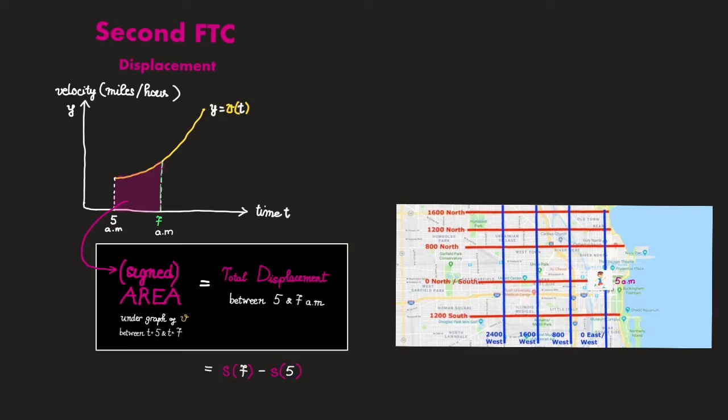So when are they not the same? Well, imagine that at 5 a.m. you start here and then you run forward a little bit. But then you suddenly realize that you need to pee, so you had to run back home at the starting position. And that happens to be exactly where you end up at 7 a.m. In that case, your total distance traveled was bigger than 0. You did indeed have some workout, but your total displacement is only 0 because you end up at the same place where you started. That is, s(7) is exactly equal to s(5).